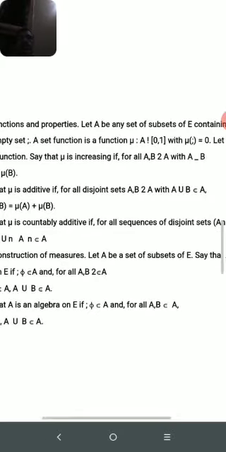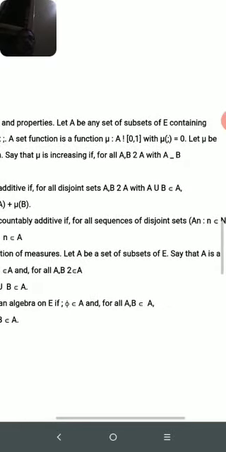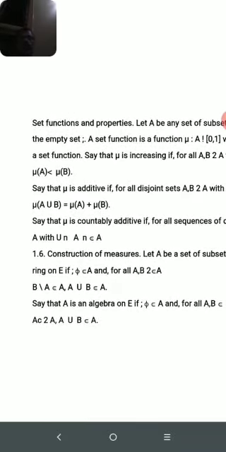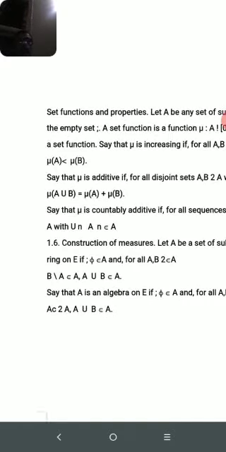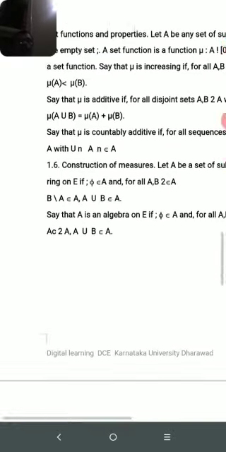Then, on the construction of measures: let a be a set of subsets of E. Say that a is a ring on E if the null set belongs to a and for all a and b in the set, a divides b is also in the set and a union b belongs to the set. Say that a is an algebra on E if phi, the null set, belongs to a and for all a, b in the set, a union b is in the set.